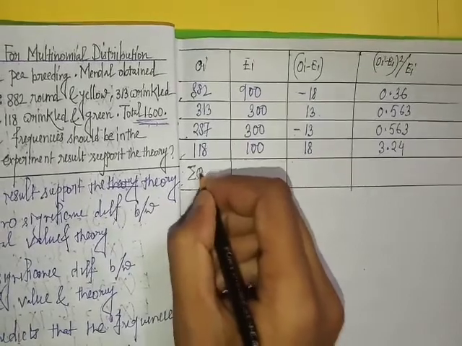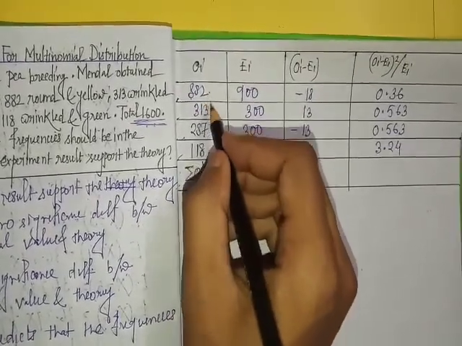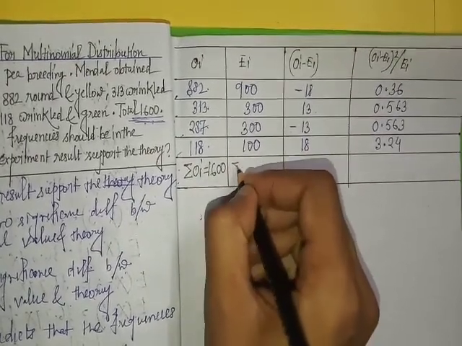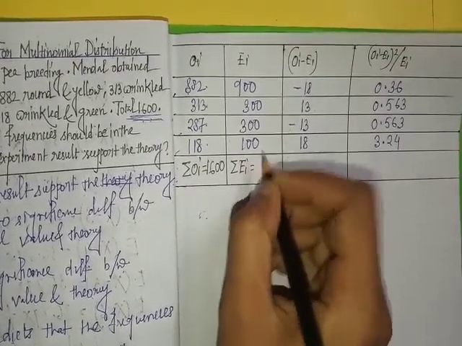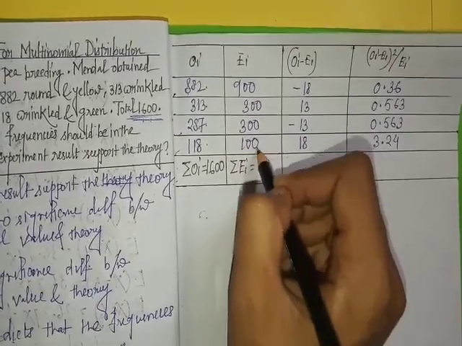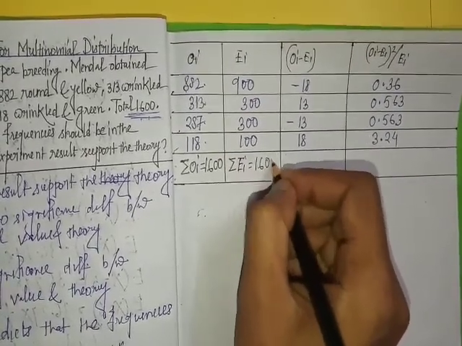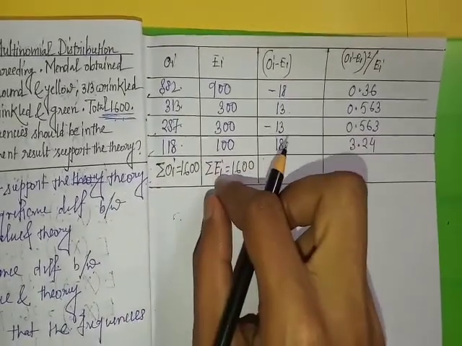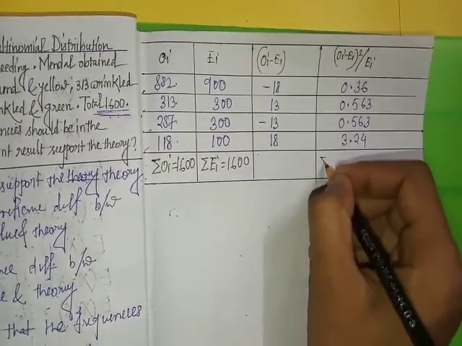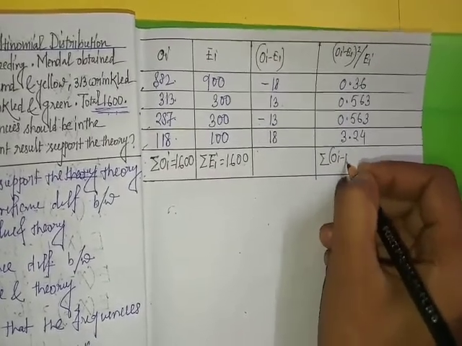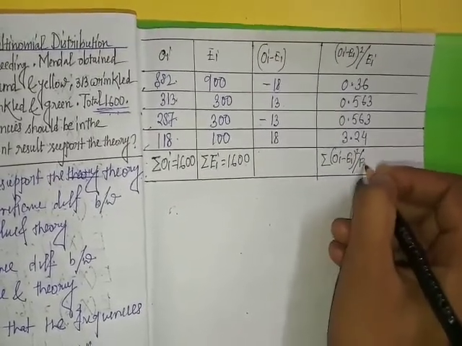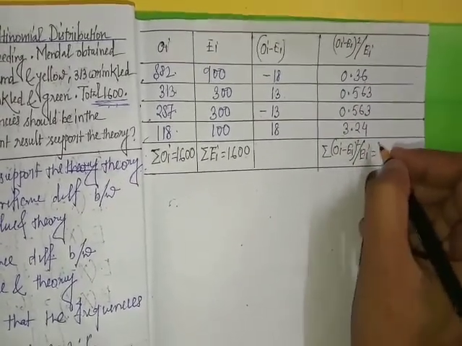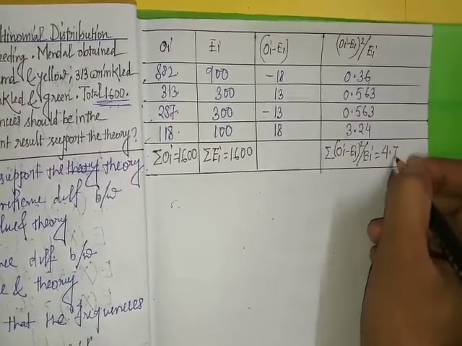Next, summation Y. We get this plus this plus this plus this. We get 1600. Summation E_i, this plus this plus this plus this, this is also 1600. So we get summation Y equal to summation E_i. Next, (Y minus E_i) whole square by E_i. We get this plus this plus this plus this. We get 4.726.